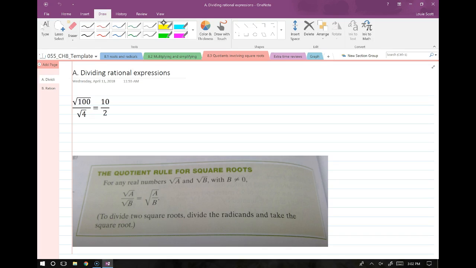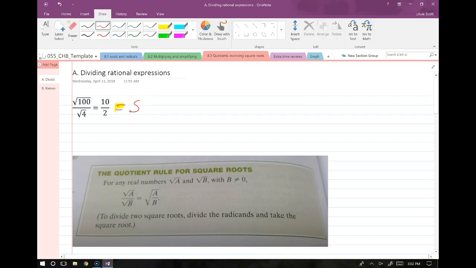Tessa, you got a question? Just seeing that first problem, when it says the square root of 100 divided by the square root of 4 equals 10 over 2, it would be 5. Yes, that is correct. This is equal to 5.